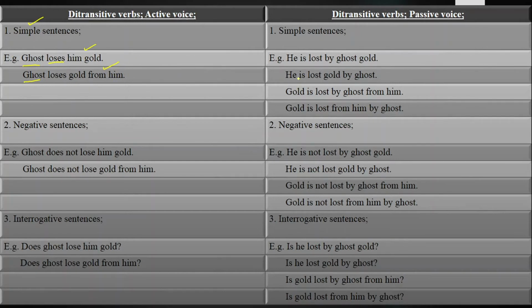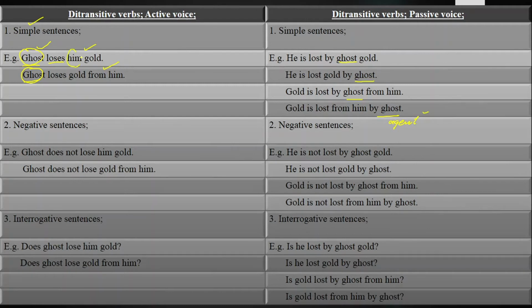How to change it into passive voice, this should be in your mind while changing it from active voice into passive voice. One thing should be noticed: when the doer of an action in this sentence comes in the place of object, there it will be called agent, not object. Here ghost, which I am going to underline, is called agent. And what is agent? It tells us who does an action in a sentence.